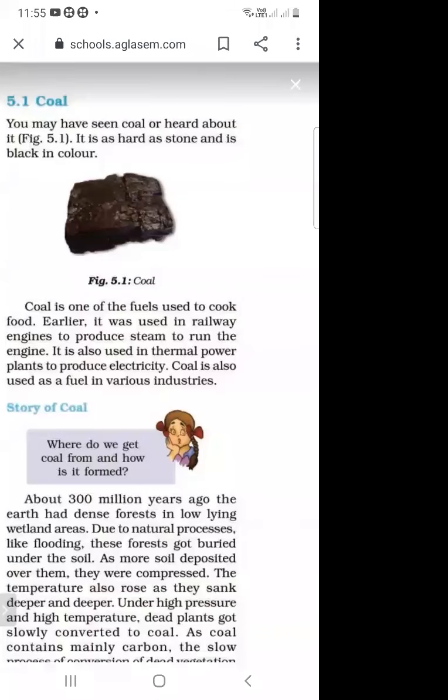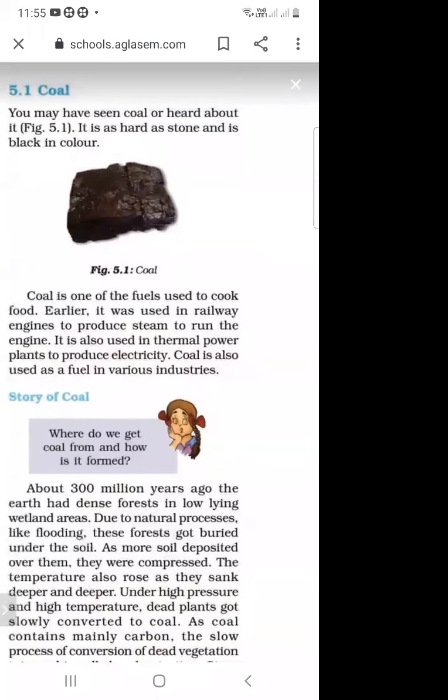What is the use of coal? It is used to cook food, and it is also used in railway engines to produce steam, and with the help of this steam, we can run the engine.